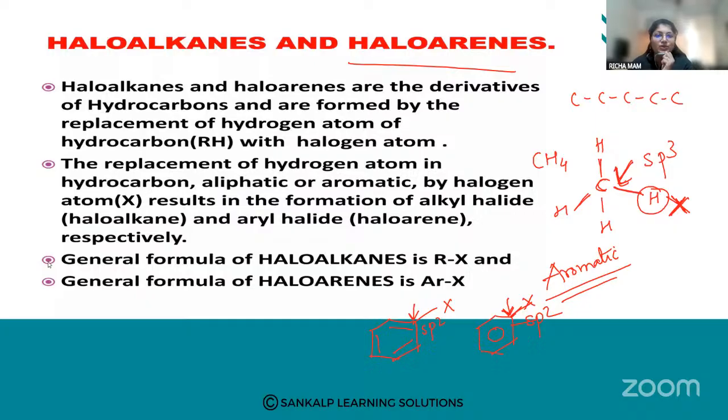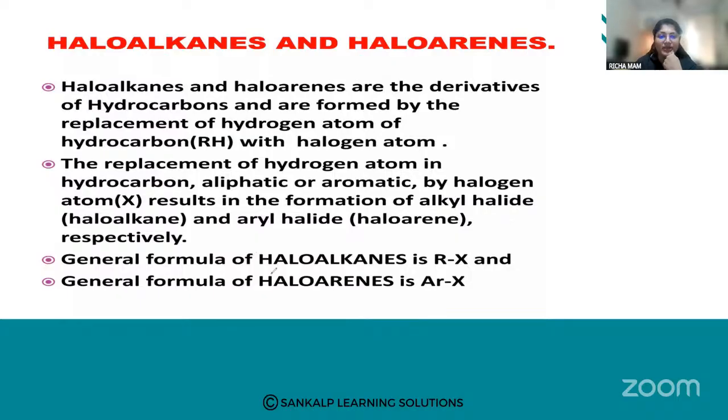So these are both halogen derivatives. How do we write the general formula? The general formula for haloalkanes is RX, and the general formula for haloarenes is ArX, where Ar represents the aromatic ring. I hope the definitions are clear. Further, we are moving to the classification.